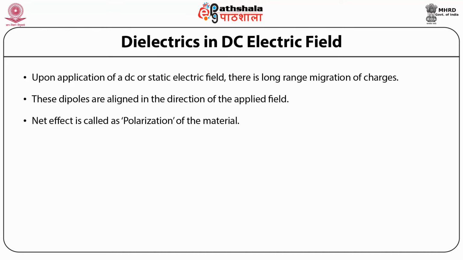This effect is quantified by the dipole moment, or we can say an electric dipole. An electric dipole comprises two equal and opposite point charges that are separated by a distance delta. The resulting dipole moment is mu and is expressed as mu = q × delta.